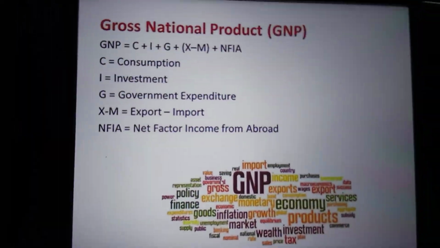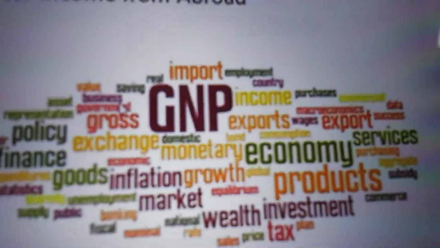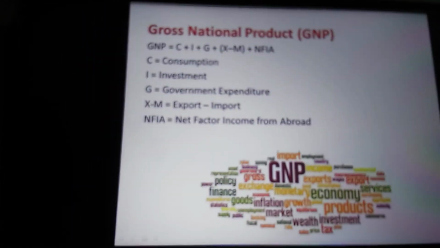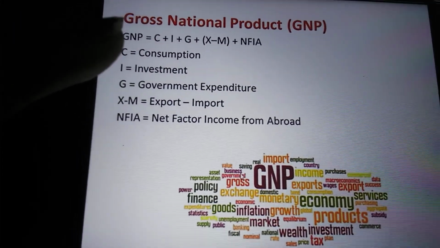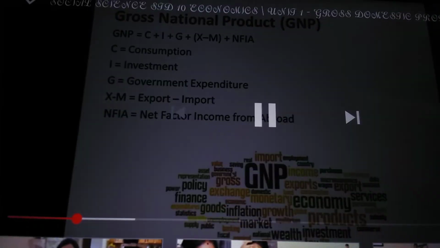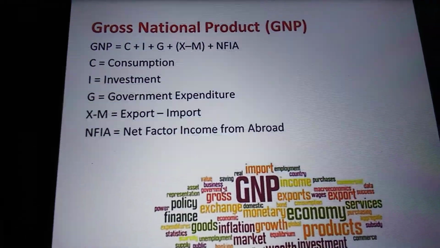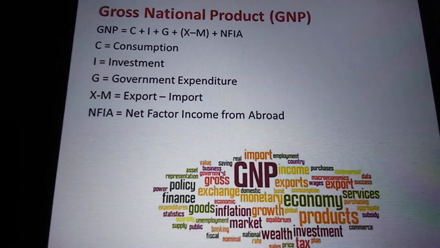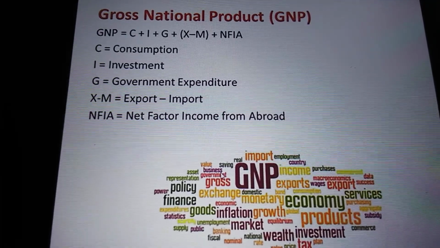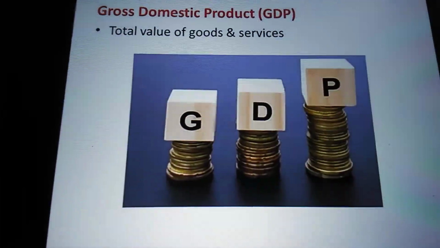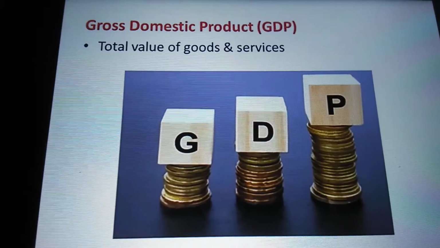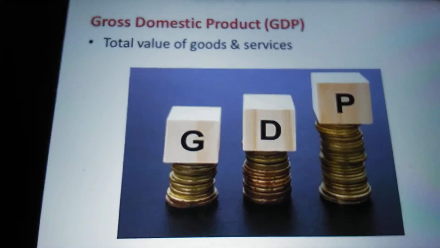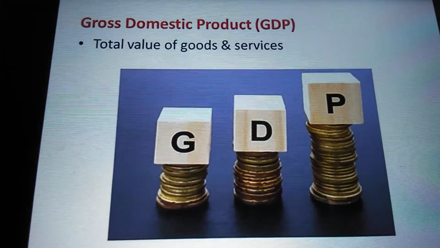First is GNP. Gross National Product is the total value of goods and services produced and income received in a year by domestic residents of a country. GNP can be calculated by adding consumption, investment, government expenditure, the difference of export and import value, and the net factor income from abroad. Next we are going to GDP. Gross Domestic Product is the total value of output of goods and services produced by the factors of production within the geographical boundaries of the country.